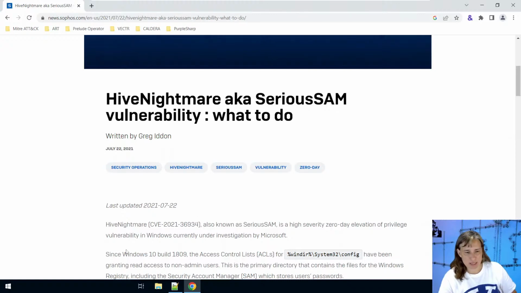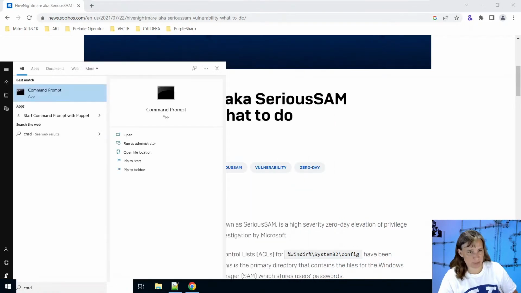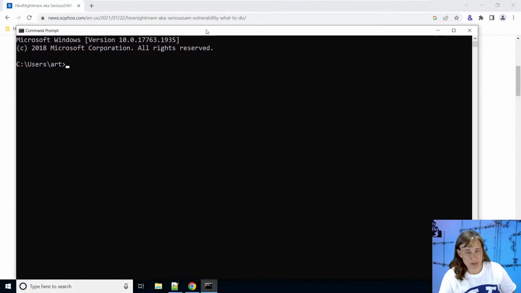First, let's take a closer look at where the problem lies with Windows. This has since been patched by Microsoft, but we've got a vulnerable system here, and the patch that Microsoft provides just fixes the permission issues on the Windows System32 config directory and the files in it, such as the SAM and system registry hives. It doesn't go back and delete any existing volume shadow copies, which is the term used for those backup copies made by restore points of certain drives like the C drive. So that's called a volume shadow copy.